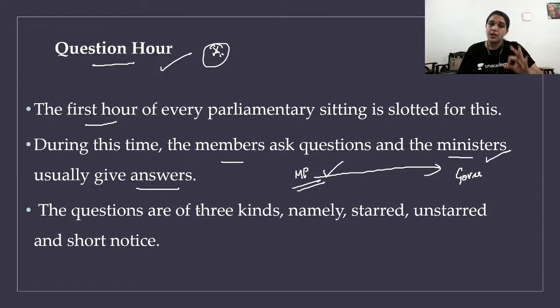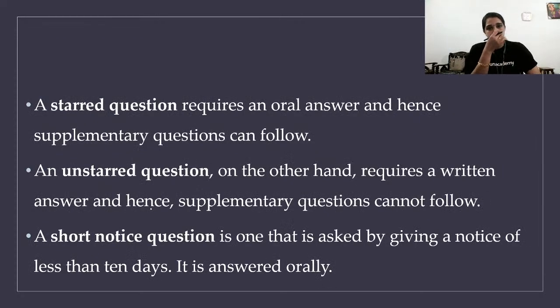Fine. The questions are of three kinds. What are those? They are starred, unstarred, and short notice. We'll see what that is. Fine. A starred question requires an oral answer. Like, there is a question given, and they will mention a star also. It's called a starred question, and it requires an oral answer, and hence supplementary questions can follow.